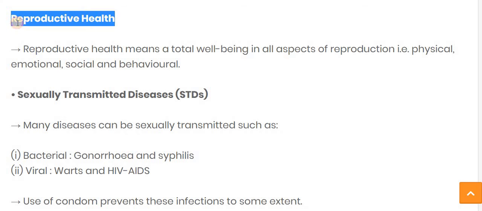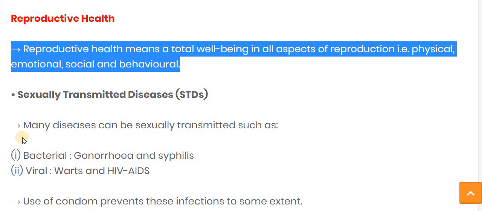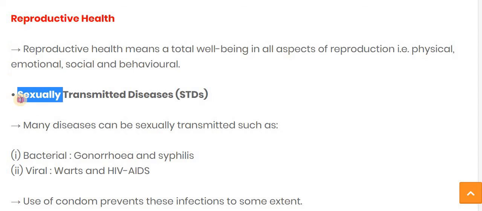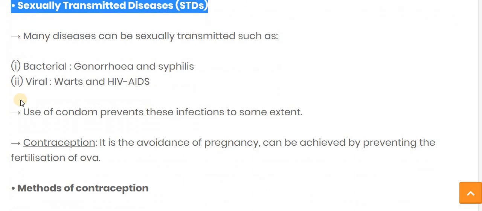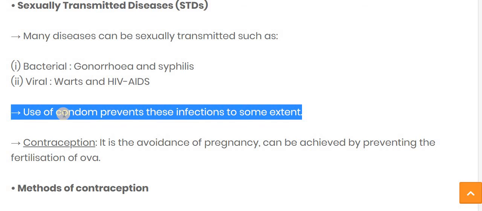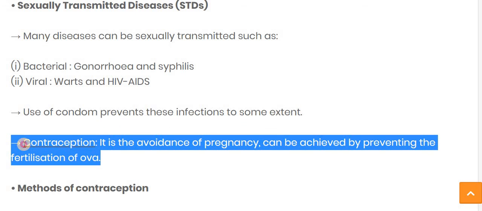Now reproductive health means the total well-being of all aspects of reproduction: physical, emotional, social, and behavioral. STD means sexually transmitted disease. Many diseases like gonorrhea and syphilis are caused by bacteria, and HIV/AIDS is caused by a virus. And how can we prevent them? By using a condom.